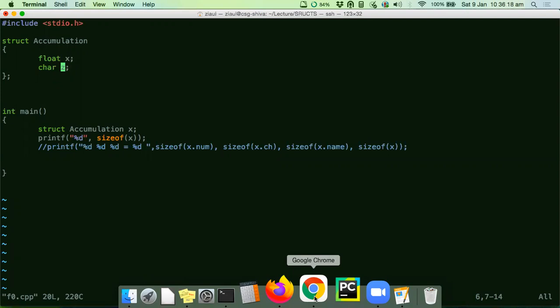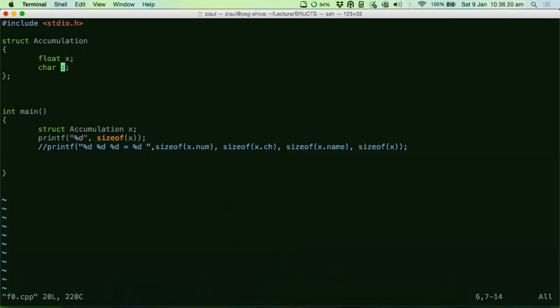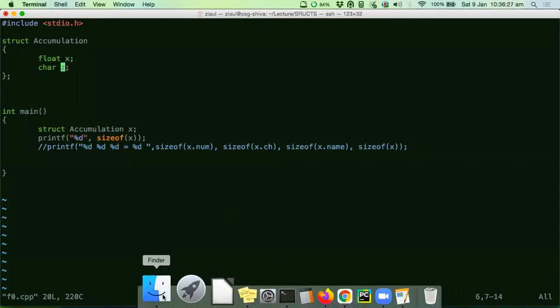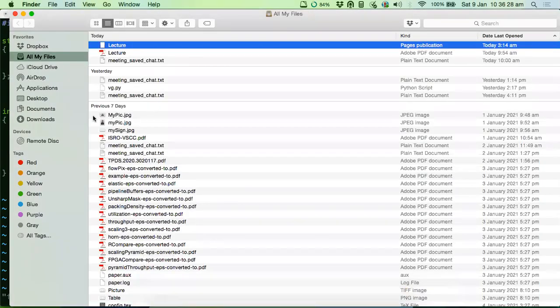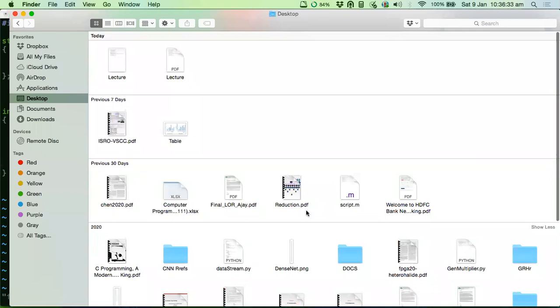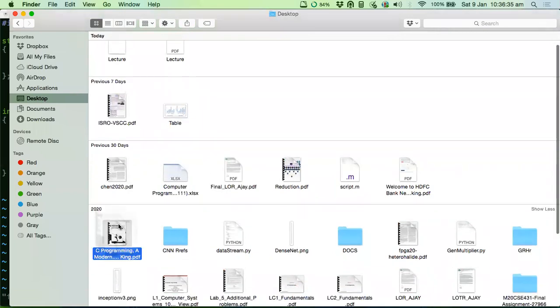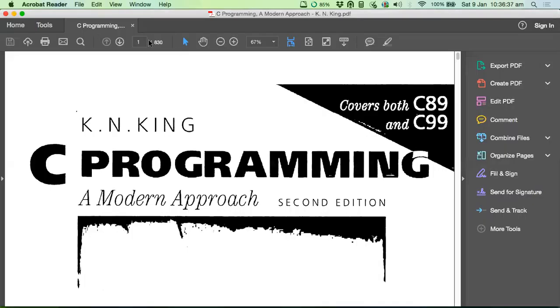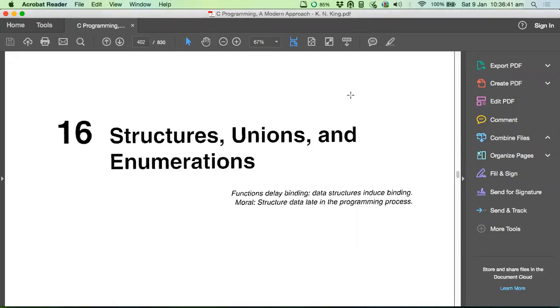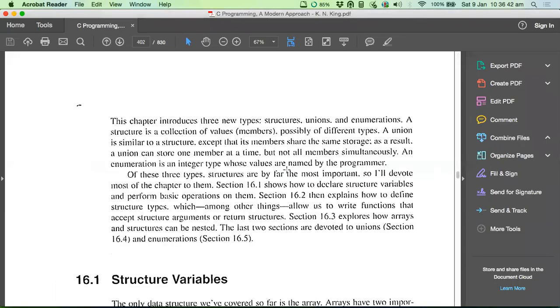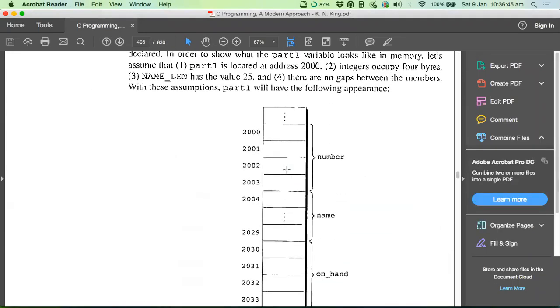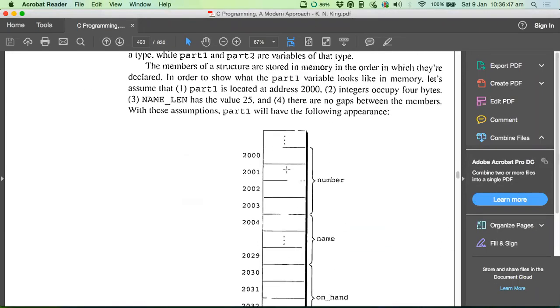I think what's happening internally is you have declared a float here, right? So how would the structure be placed in memory? If I show you the book, the book has a nice figure for this. Give me one moment. Can you see the screen? Can you guys see the screen? Yes, sir.